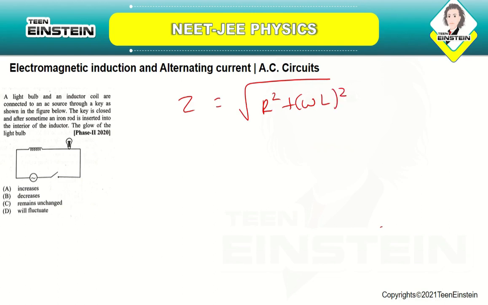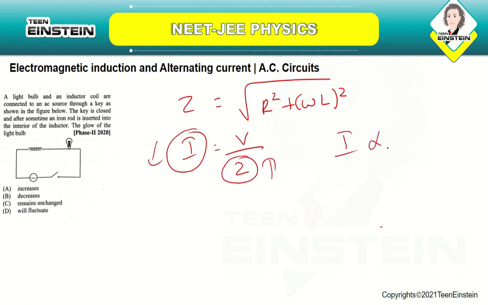Since Z is increasing, I will be equal to V by Z, so the current will decrease. Since current is inversely proportional to the impedance, when impedance is increasing, the current will decrease, and when current is decreasing, the glow of the bulb also will decrease. So the correct answer is option number B.